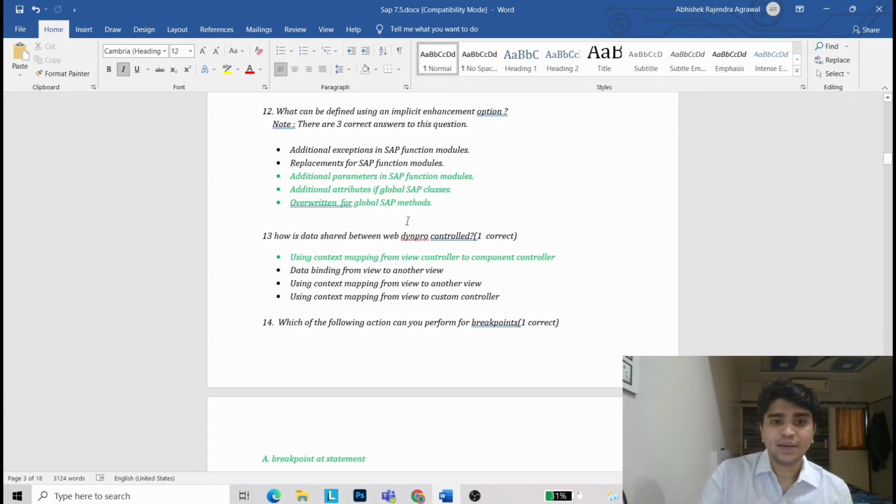Now what can be defined using implement enhancement option? There will be a note. There are 3 correct answers to this question. Now the answer will be additional parameter in SAP function model, additional attribute in global SAP classes, override for global SAP method.